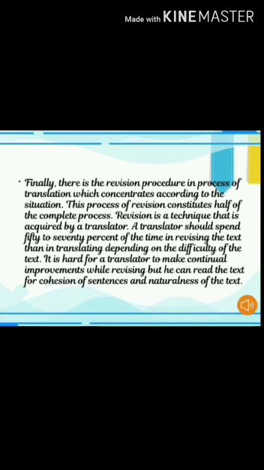So he has to keep an eye on that earlier, translated part, so that the next part to be translated can be done well. Most of his time he has to spend on revision so that the next part of the translation can be done in a better way. So this is what is mentioned in this slide about process and product of translation.